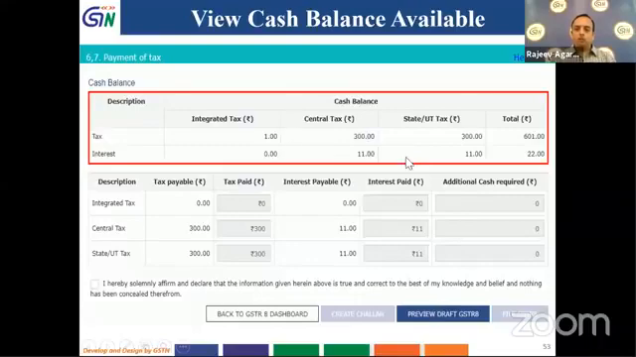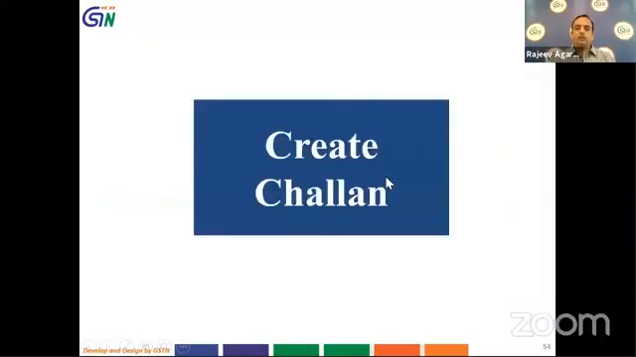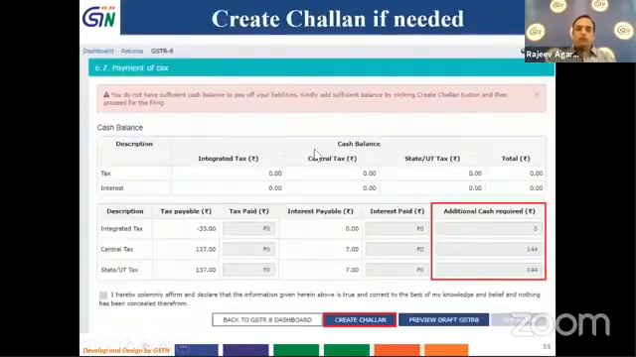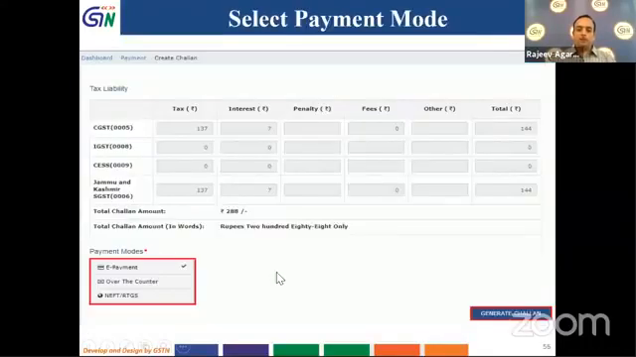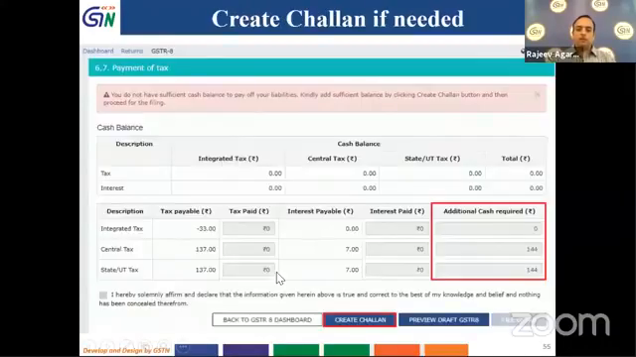So we are not talking about this scenario in this particular create challan button. If you see here, my cash balance is 0 and I have to make some tax payment. I have to pay some tax payable of central tax, and interest is also to be paid. So if you see, the additional cash requirement is not 0. What I will do now is click on the create challan button.